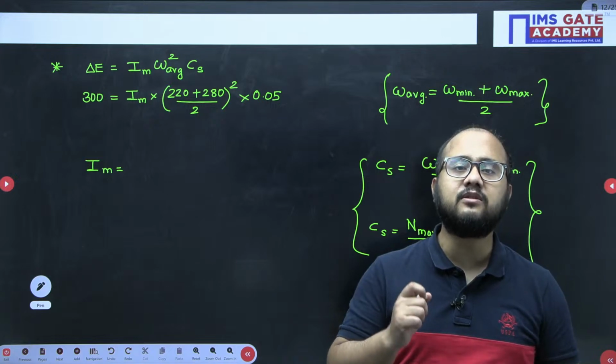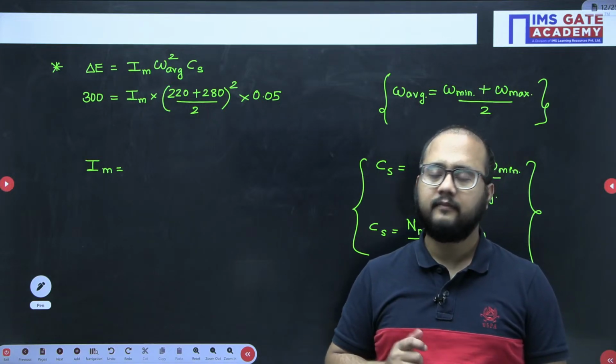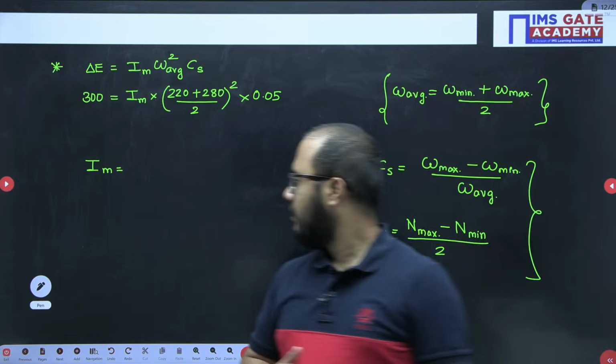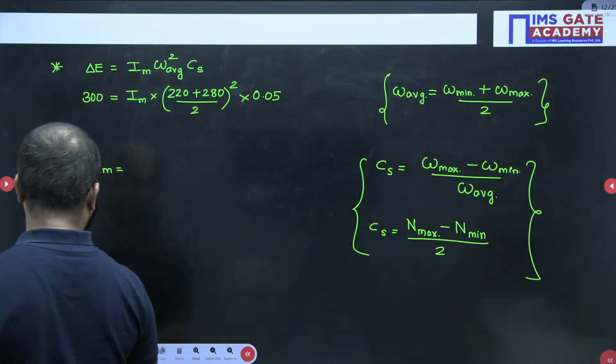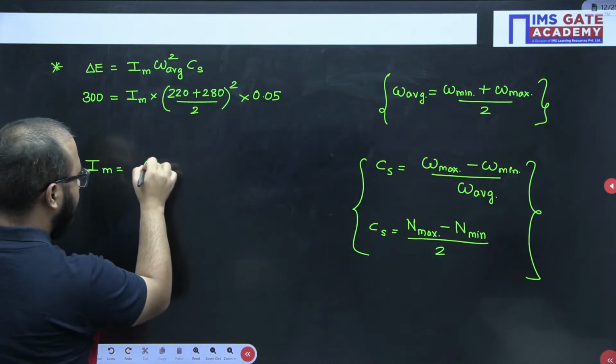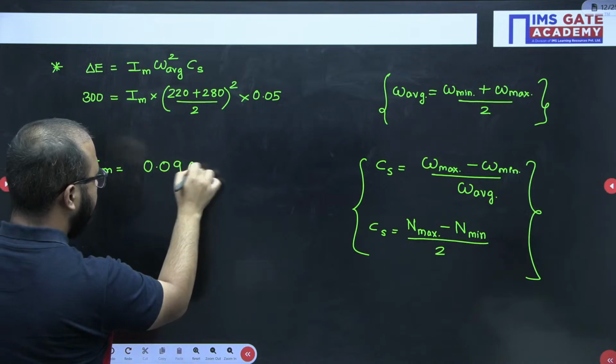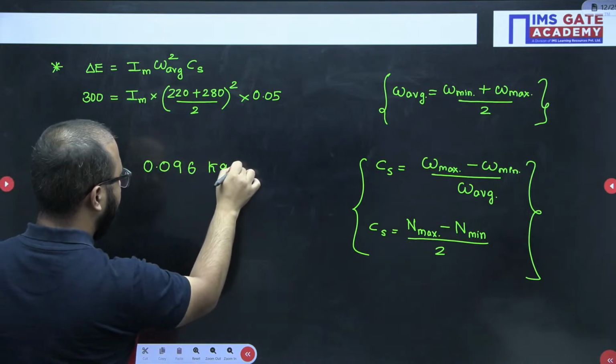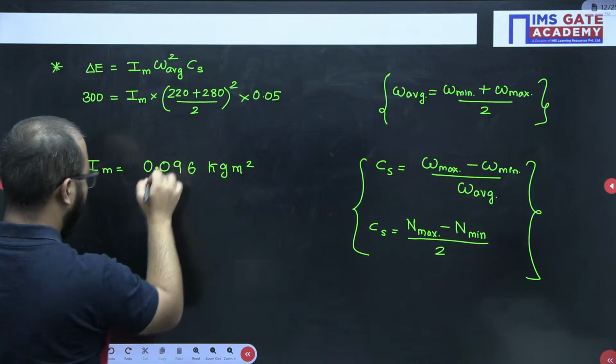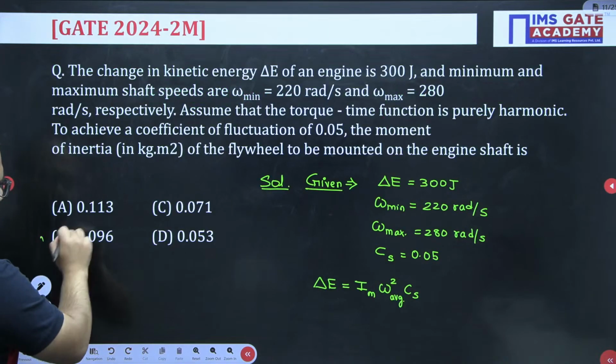You can easily score very good marks in this flywheel topic. So if you solve here, finally you will get approximately 0.096 kg meter square. So option B will be the correct answer here.